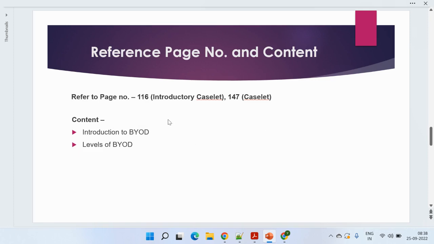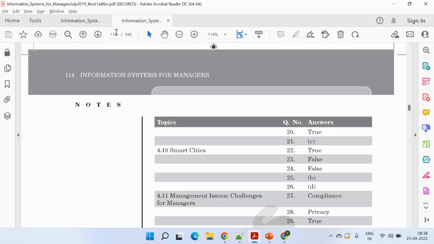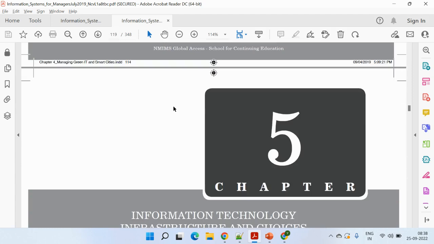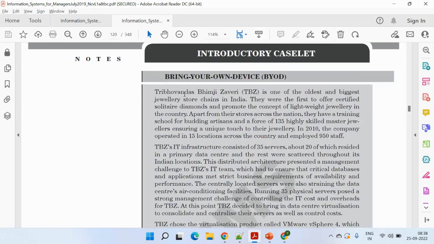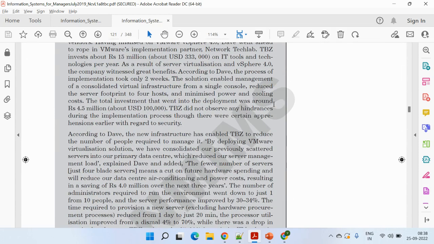So let's talk about the page numbers. Go to page number 116. Here, this is the introductory caselet where they have mentioned bring your own device, which has been started by one of the companies. So it's a brief. You can just refer to this caselet, and after that you can go to page number 147.